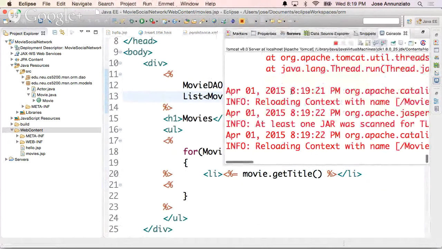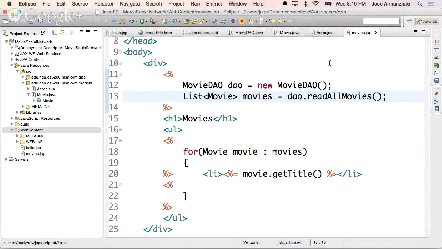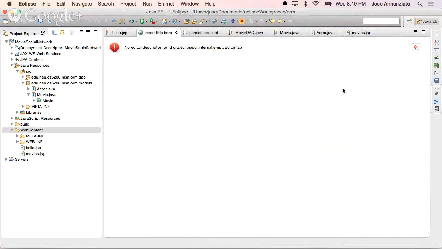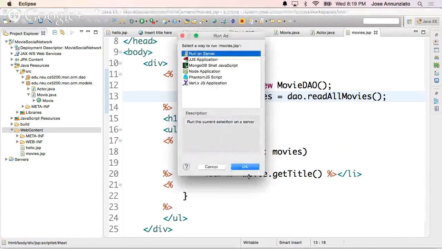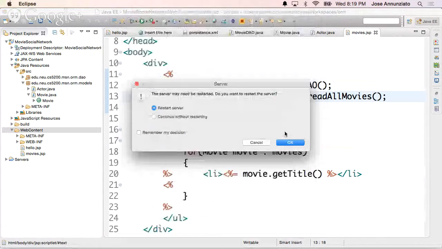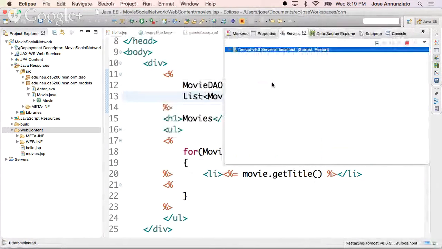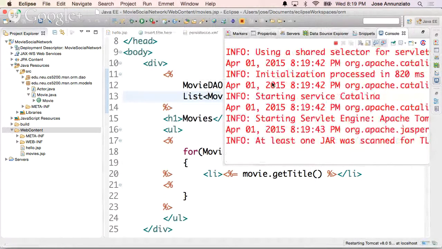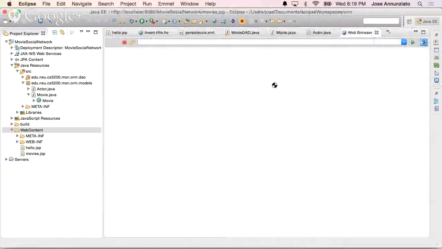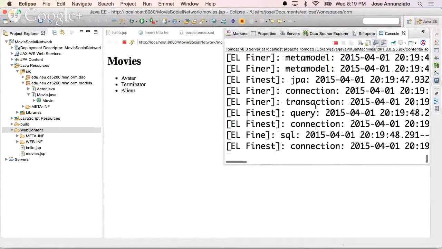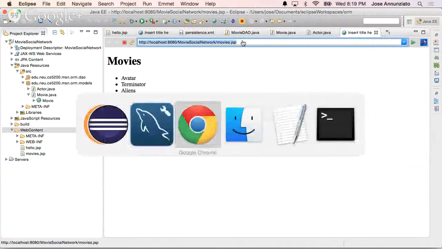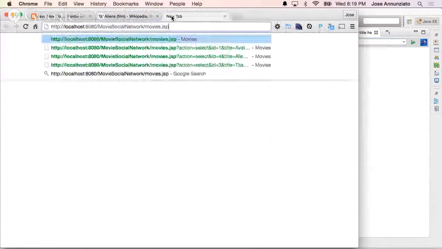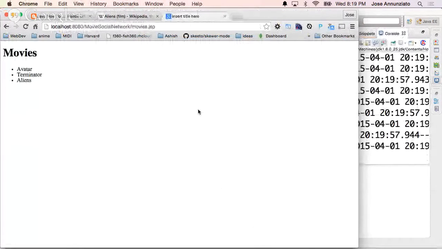Okay, restarted the server, recompile, and it redeployed. All right, let's go back and rerun this. Okay, let's run it. Server, okay. Finish, restart. Go ahead. Okay, notice that, there we go. We have all the movies. We can access it through a real browser. There they are. Okay, very good. We have movies.